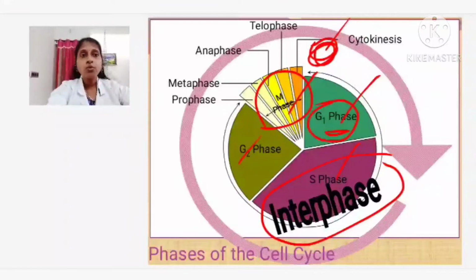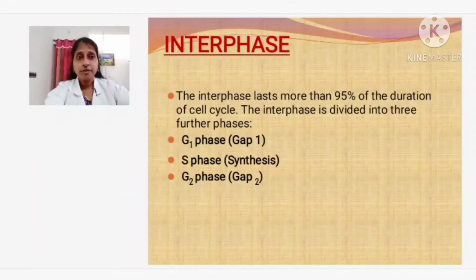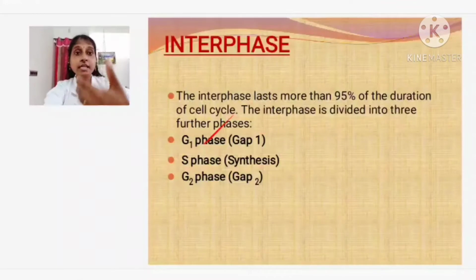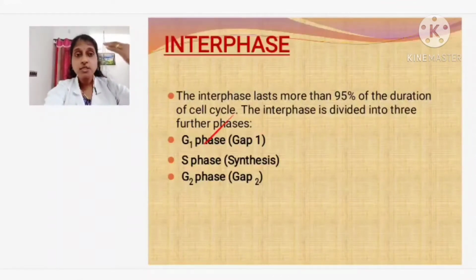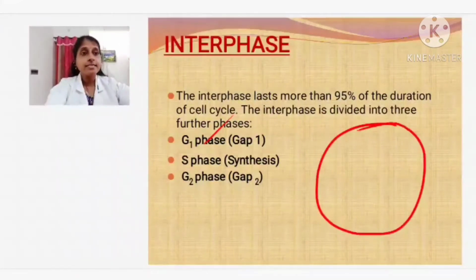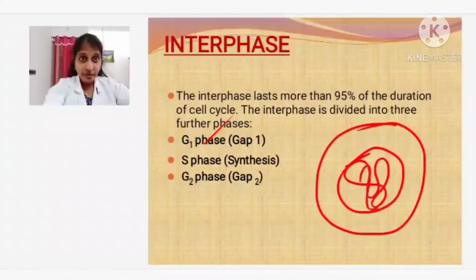Moving on to the next stage, the S phase. What is going to take place in S phase? Sometimes the replication of DNA starts over here, or sometimes it starts in the S phase. Now what do you mean by replication of DNA? In G1 phase, I told you cell components are getting synthesized, and along with that, in the later stage, the last minute, DNA replication also starts. Now listen students, what is actually going to happen? If you take a cell, inside the cell you have a nucleus, and inside the nucleus you have the chromatin network, isn't it?